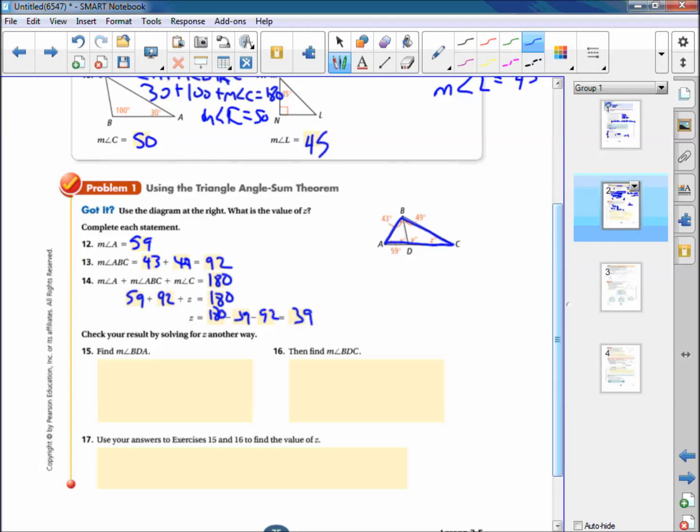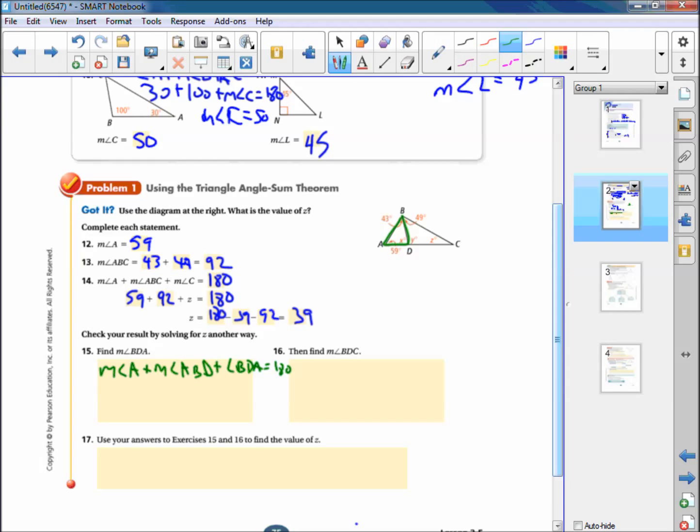All right, so now we're going to try to do it a different way. So we just think of some other way to do it. So first we're going to find the measure of angle BDA. Okay, so the measure of angle BDA, okay, well that's not too bad. We're going to use this little triangle in here, BDA. Okay, so that means the measure of angle A plus this 43 up here, which is angle ABD, plus angle BDA is supposed to be 180.